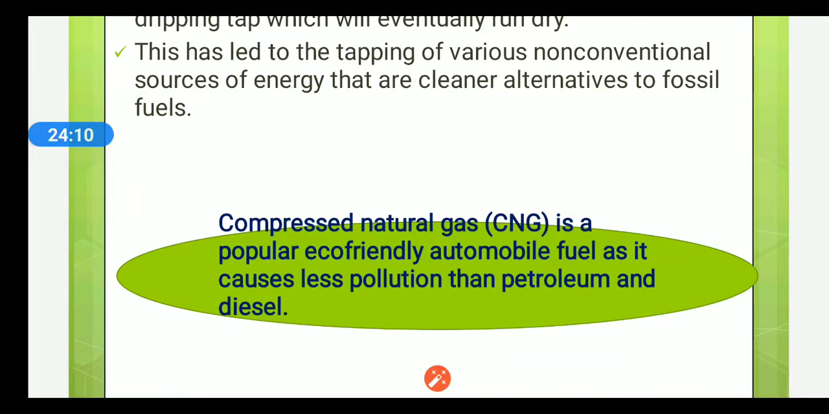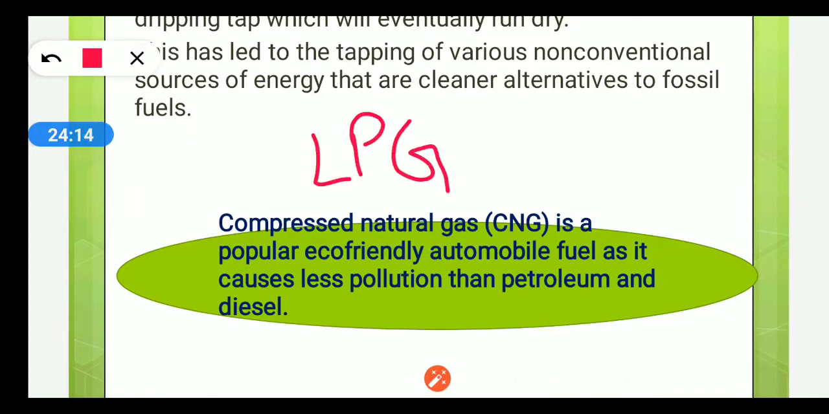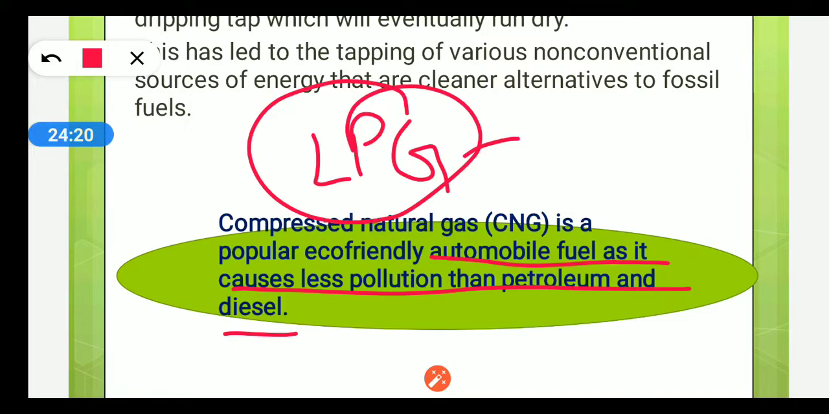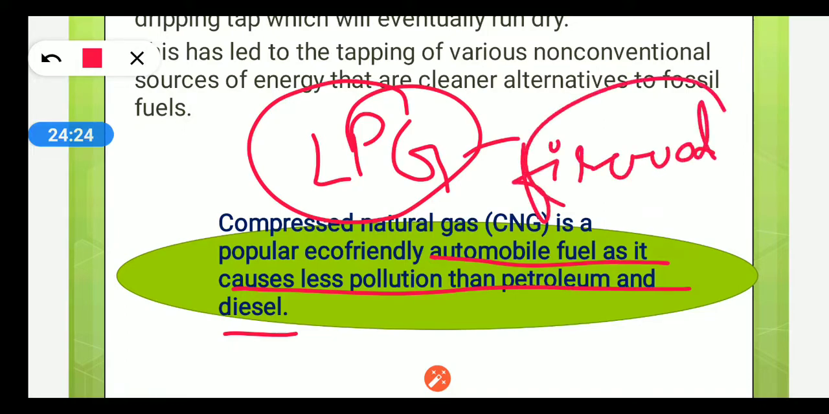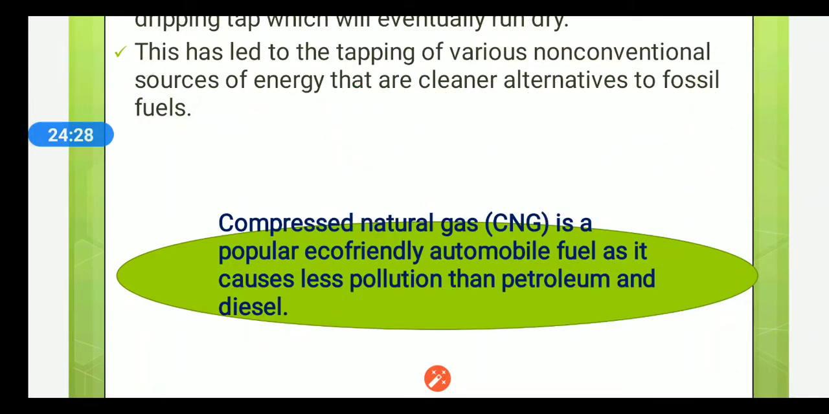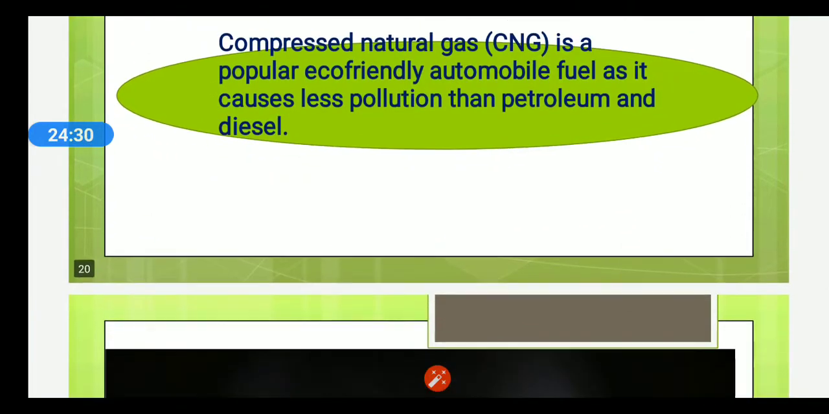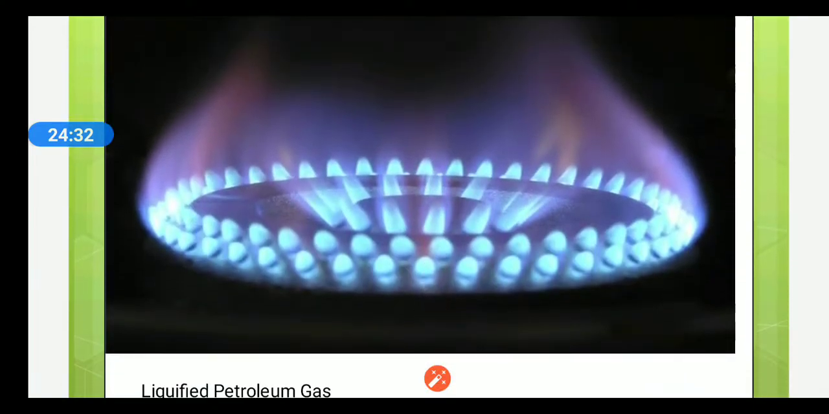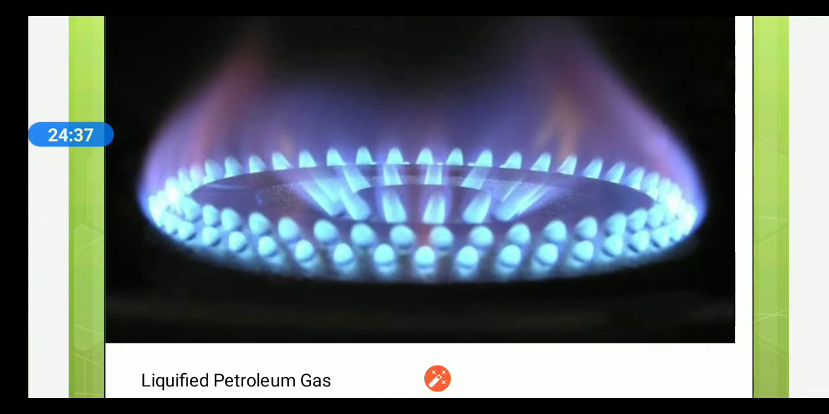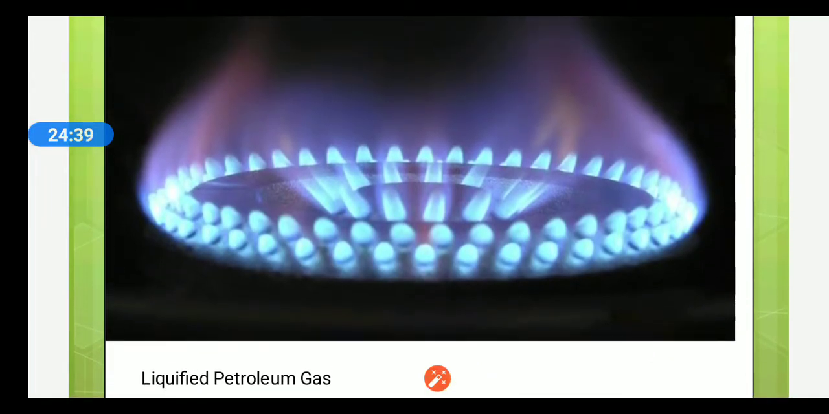Compressed natural gas is a popular eco-friendly automobile fuel as it causes less pollution than petroleum and diesel. Along with that, LPG, which is a substitute for firewood, is also a cleaner fuel than firewood itself. It is also a natural gas. Here you can see a gas stove burning with LPG, liquefied petroleum gas.